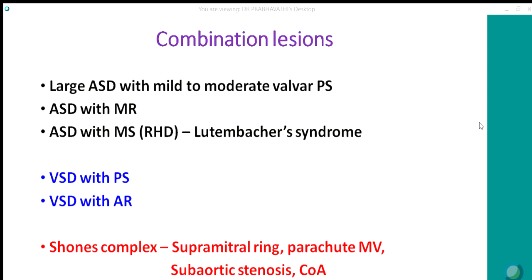ASD with mitral regurgitation. This MR could be because of MVP, which is seen in around 15 to 20% of secundum ASDs. It could be due to primum ASD with a cleft mitral valve, and may be associated with rheumatic heart disease, rheumatic heart disease being so common in our country. Then it could be ASD with MS, Lutembacher syndrome. Here the mitral stenosis is always acquired.